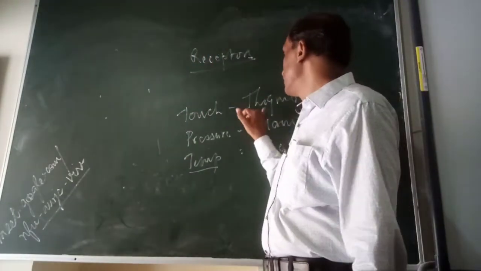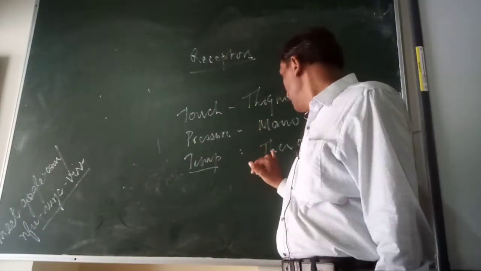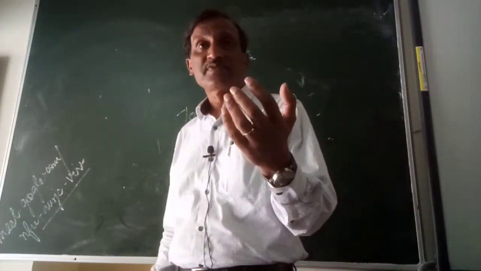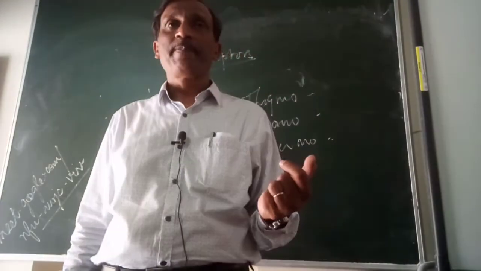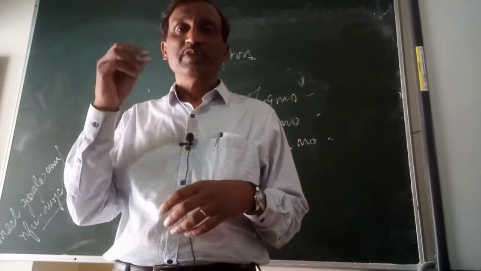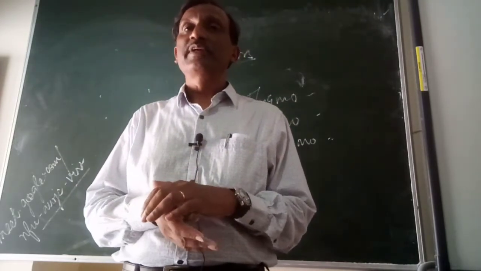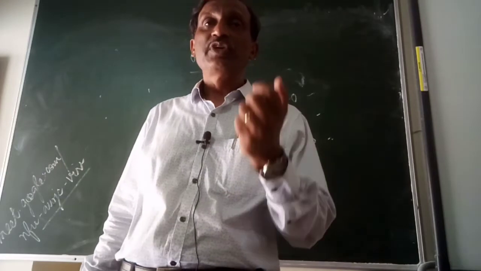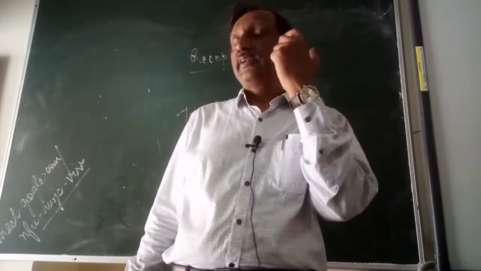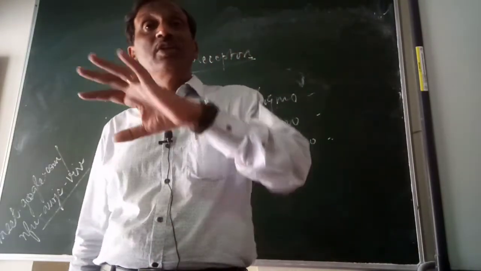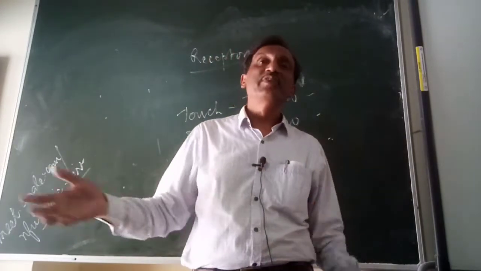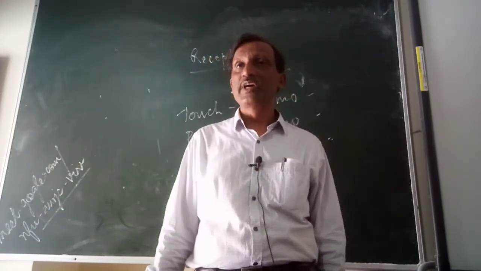So altogether we have studied that we can feel touch, we can feel pressure, we can feel temperature. We can even feel the presence of certain types of chemicals on our skin. When some sort of oils or chemicals are put on your skin, you can at once make out. So chemoreceptors are there, and other types of receptors are there. All these receptors are continuously working, and they are letting us know the various changes taking place around us.